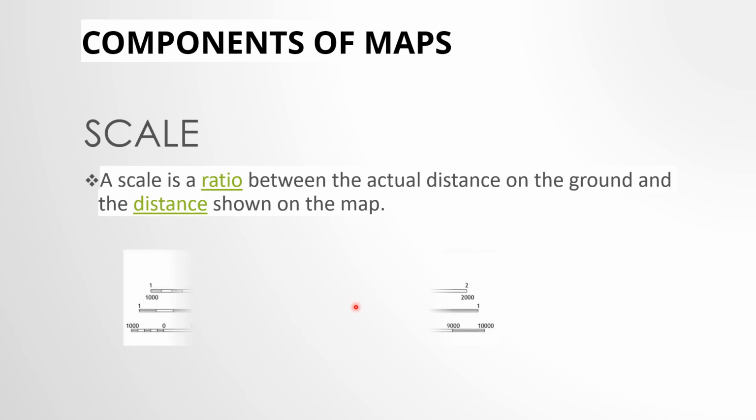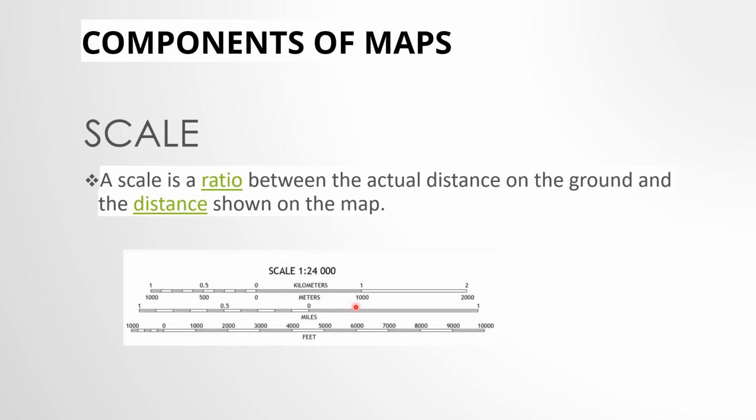Now, for example, say that 1 centimeter on the map will be equal to how many, 1000 meters or kilometers on the ground. Now, this is how a scale is shown.